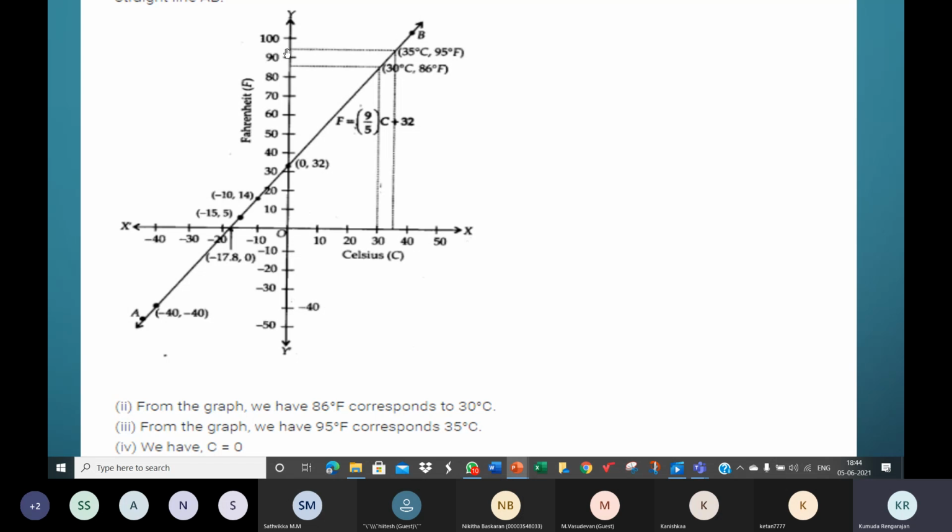So draw from 95, because 95 degrees Fahrenheit is on the y-axis. From 95 on the y-axis, draw a line parallel to the x-axis till you hit the graph line. Once you hit the graph line, from there, drop a perpendicular to the x-axis. From the y value, you will have to read the corresponding x value. So come down to the x-axis and read the value there. And from what I see here, it should be 35 degrees Celsius. Exactly between 30 and 40.